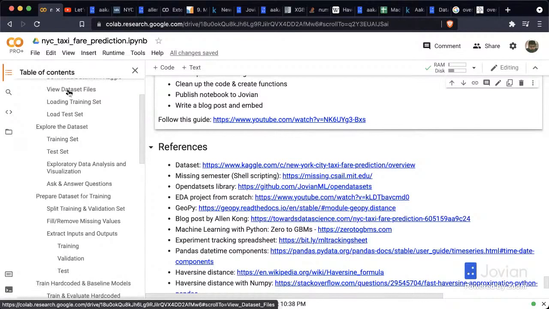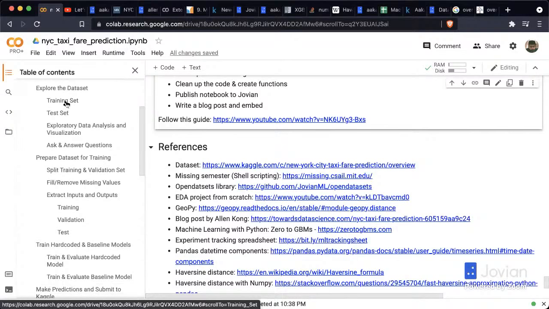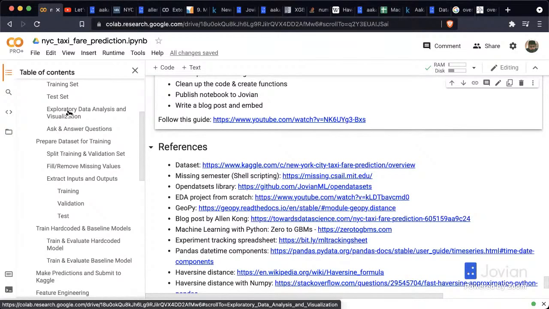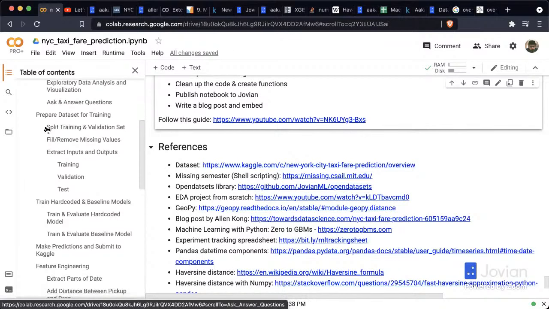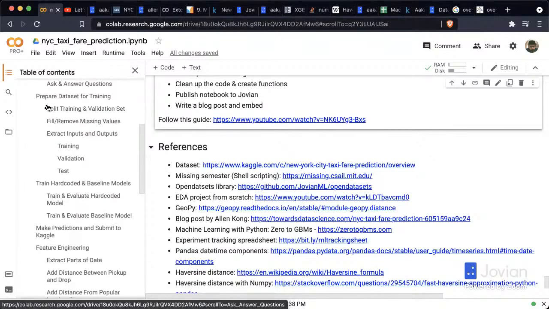We had 8 columns. We loaded the training data set and the test set. We then explored the training set and we saw that there were some invalid values, but there were no missing values. The test set, although, had fairly reasonable ranges. Then something we could have done is exploratory data analysis and visualization, which is a good thing to do right now to get ideas for feature engineering. And a great way to build insight about the data set is to ask and answer questions, because that will give you ideas for feature engineering.